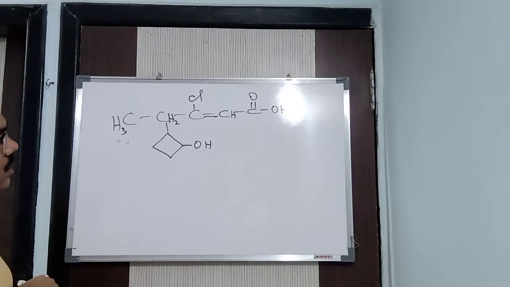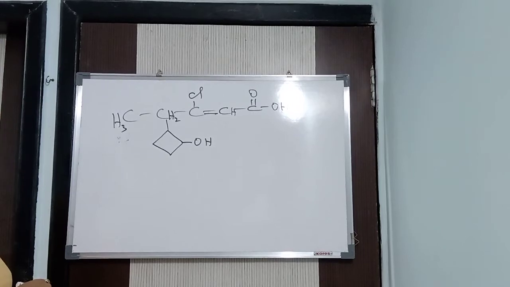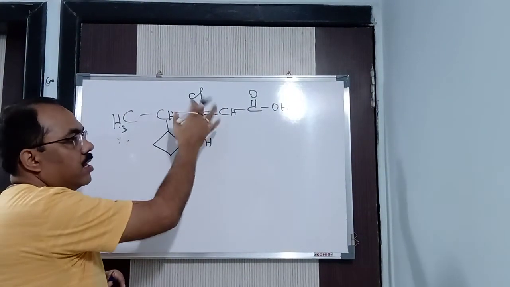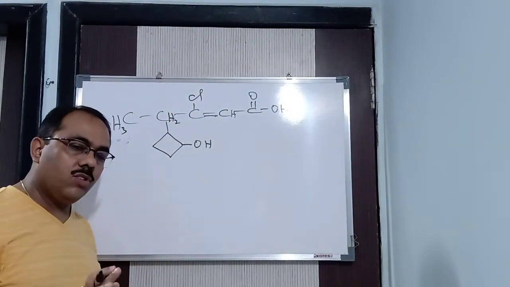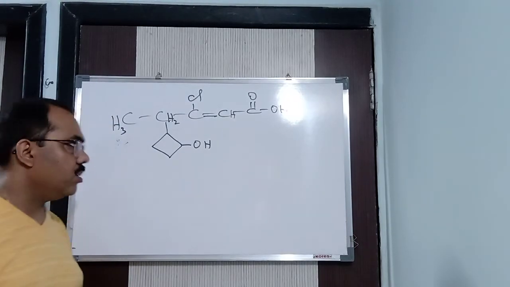Now what you can see is that the chain is having a functional group. The ring is also having a functional group. Both are having a functional group. No need to see the multiple bond. That is not required at all, because when a functional group is there, the multiple bond definitely does not get the preference. I have told you earlier also that multiple bond comes much lower in the preferential series. At the last it comes almost.